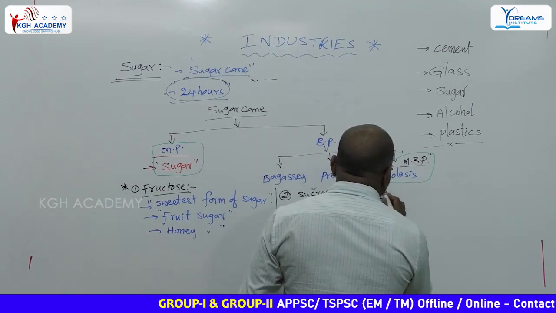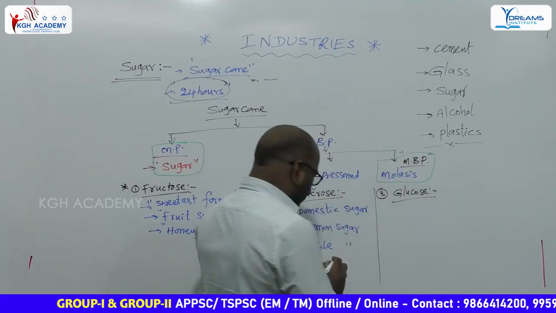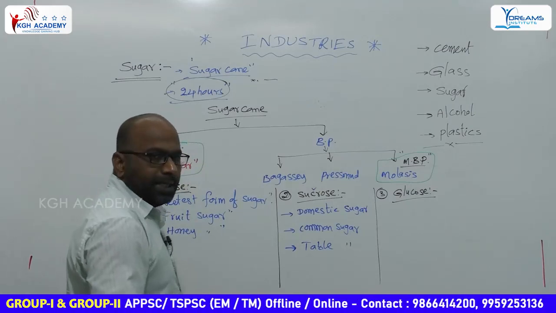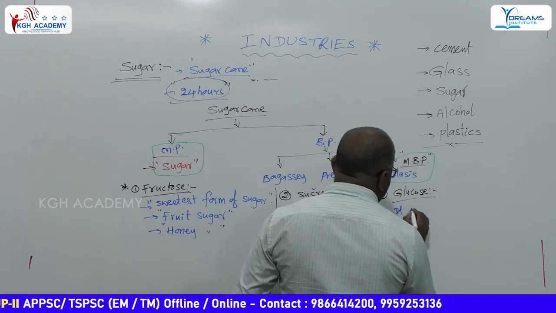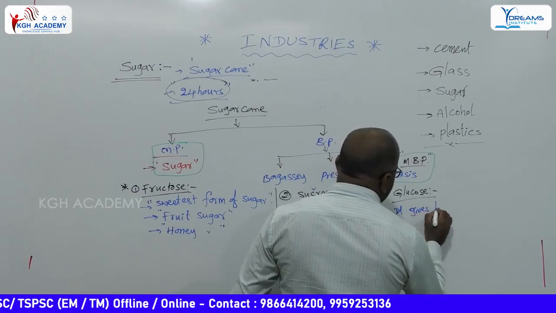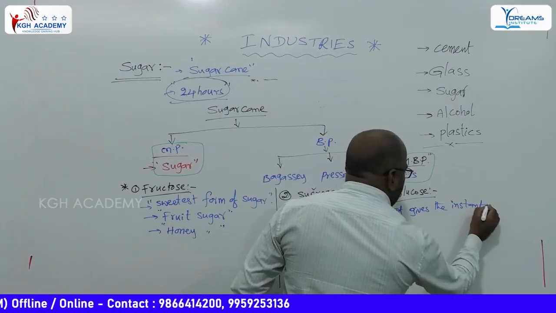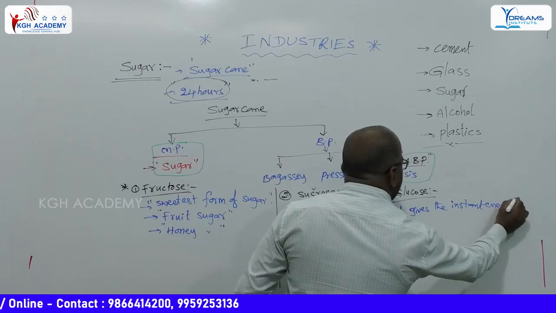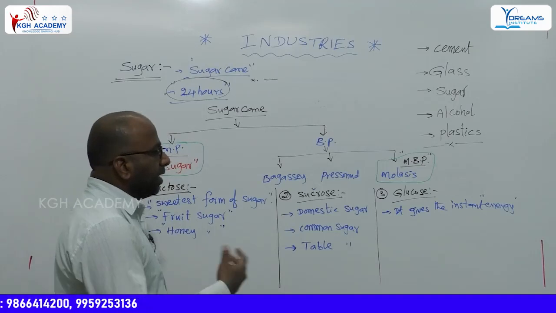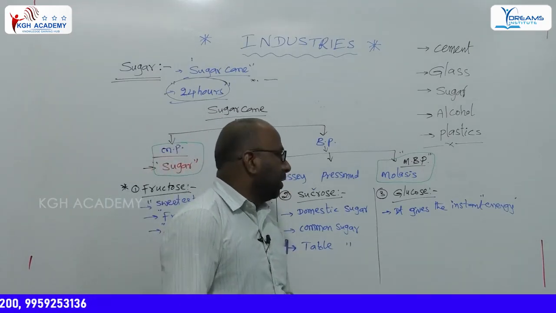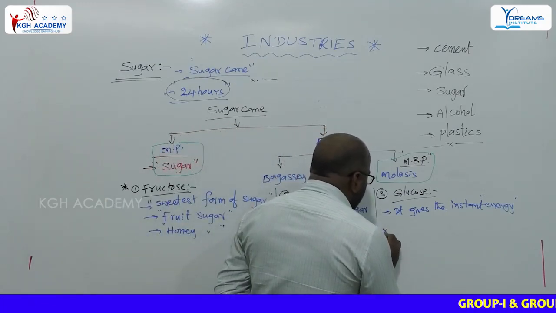And then the third one is glucose. Another form of sugar is glucose. It generally gives instant energy. It gives instant energy for athletes or common people also. Especially athletes generally require more amount of energy. That is why they take this glucose. And also diabetic patients.